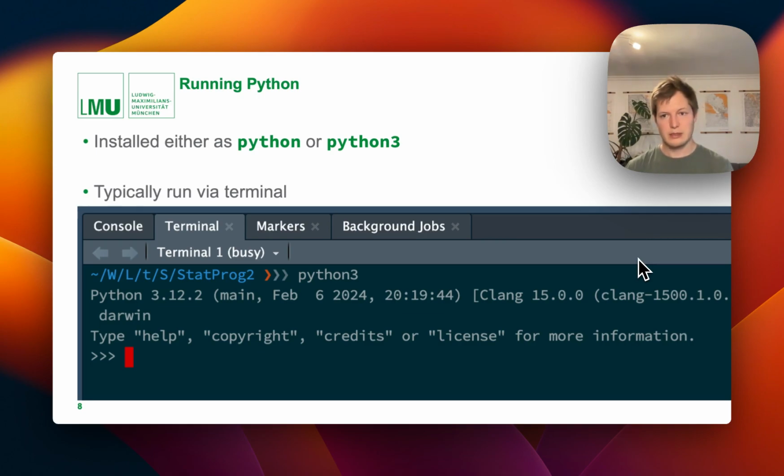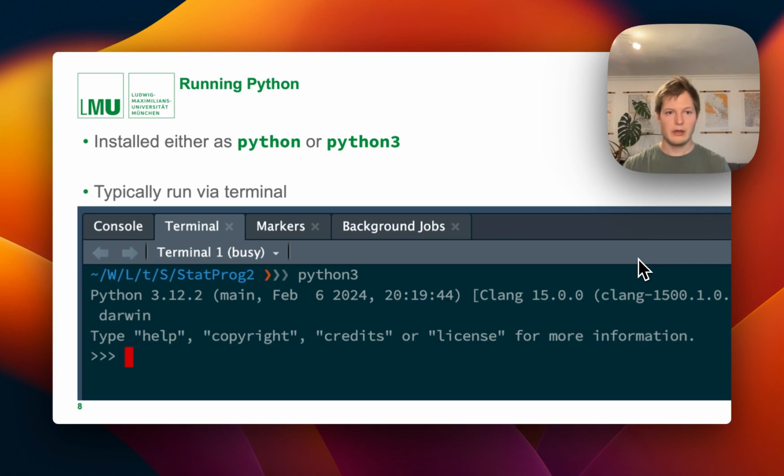Typically you execute Python programs via the terminal. You can also do this with R, it's just a bit more uncommon to do it this way. If you just run this by itself, it will open an interactive shell that you can then run Python code in. And this will also be executed, for example, if you do this via RStudio, which we'll be covering in the next video.